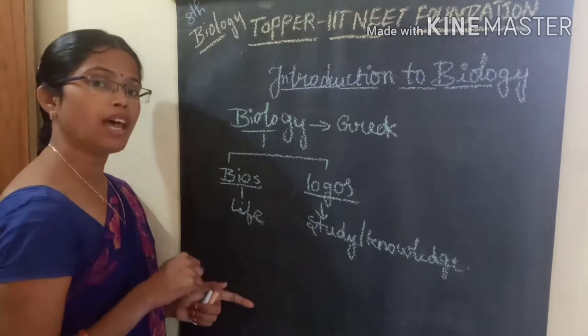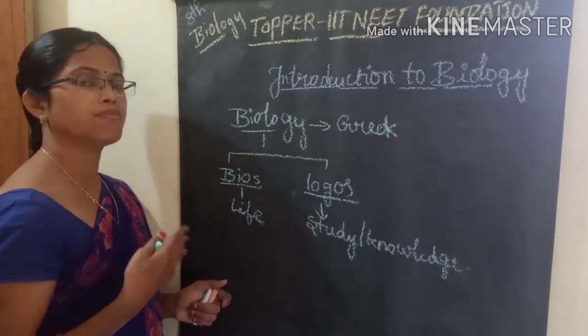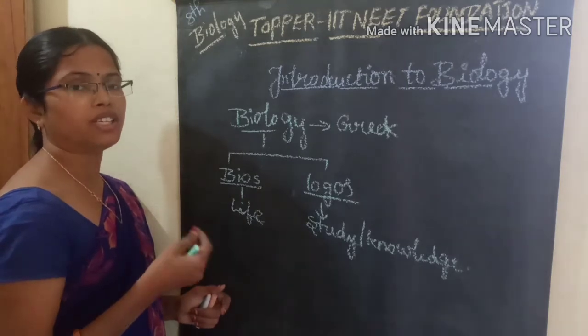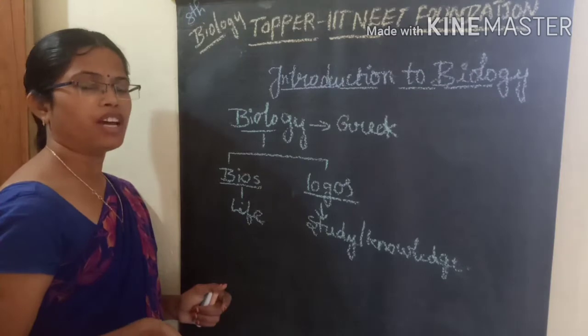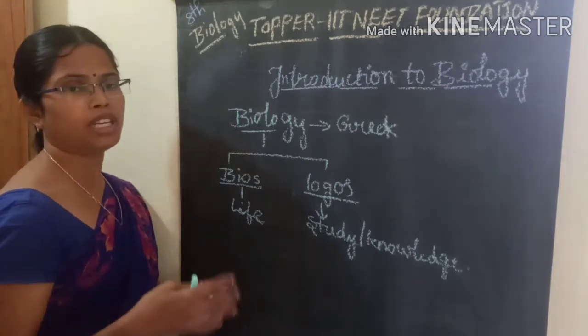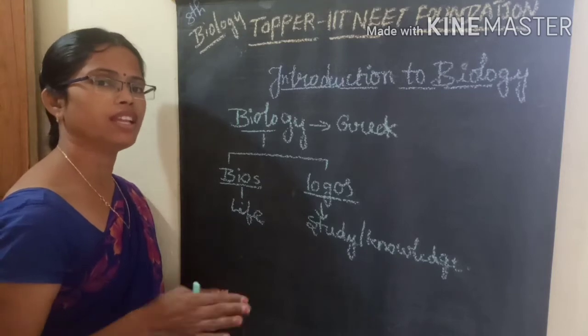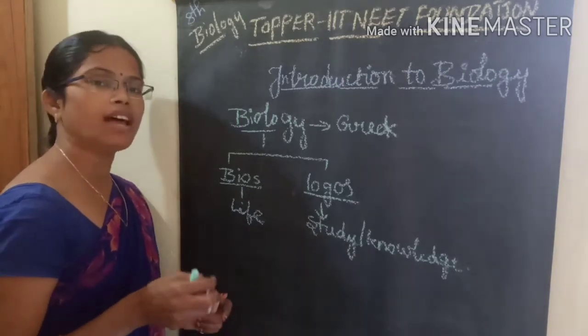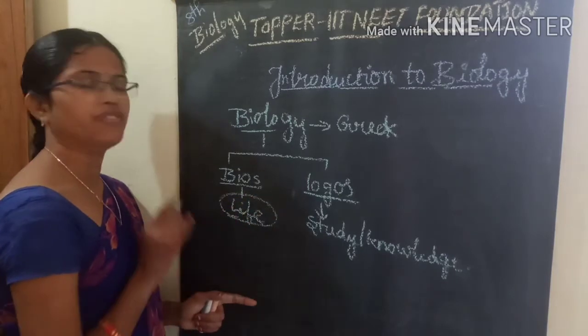What is meant by life? In our nature, many organisms exist. With different climatic conditions and many possibilities, many organisms are surviving in nature. The survival of an organism is mainly due to the presence of life.